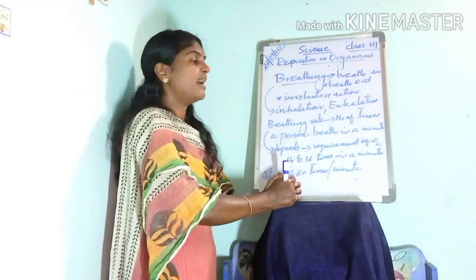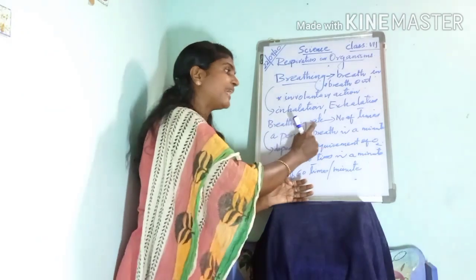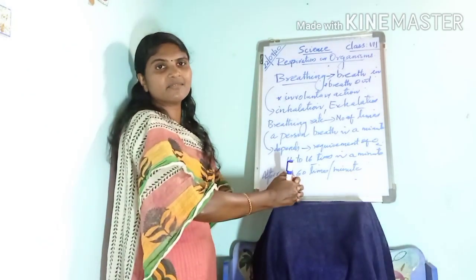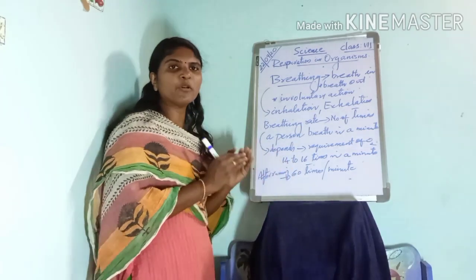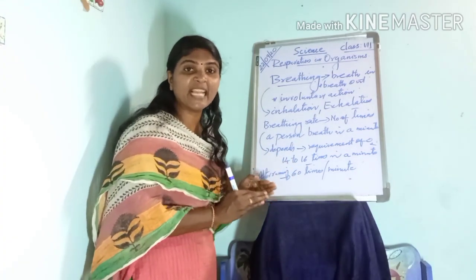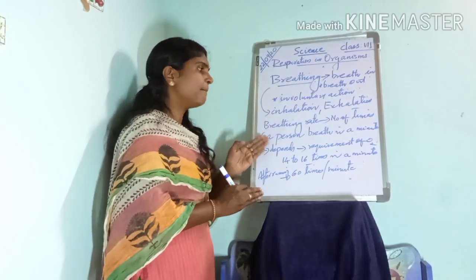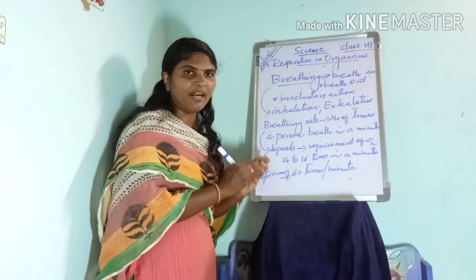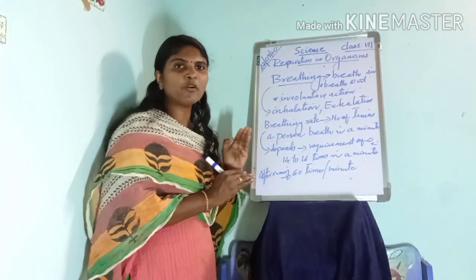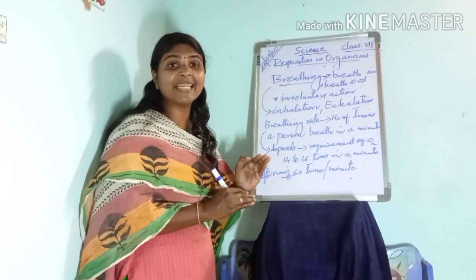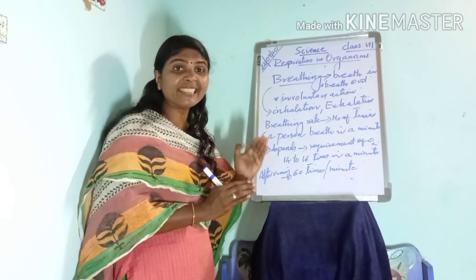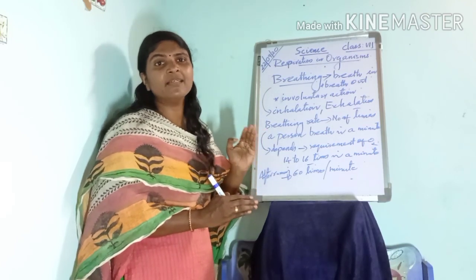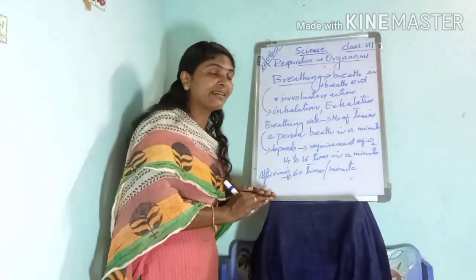Okay. And the next is breathing rate. Breathing rate means the number of times a person breathes in a minute. That is, in 1 minute, how many times a person breathes? That is called breathing rate.